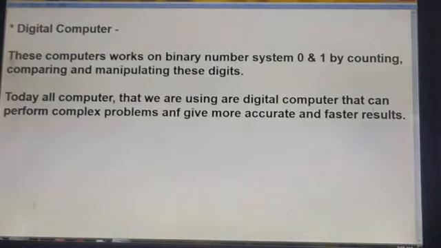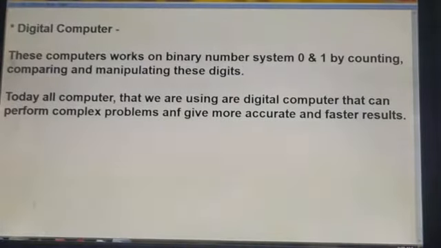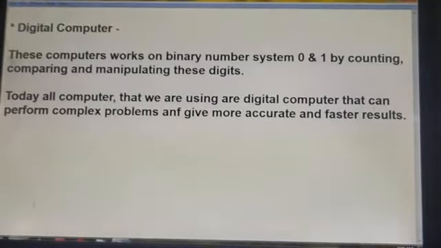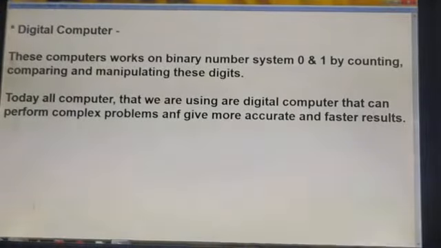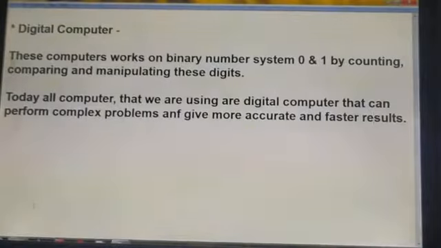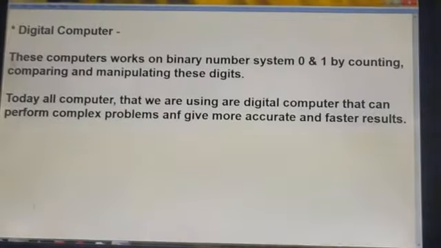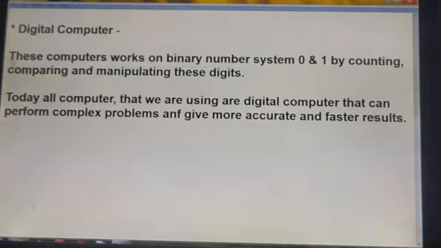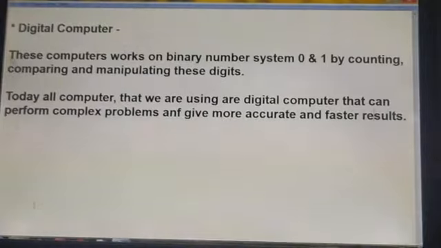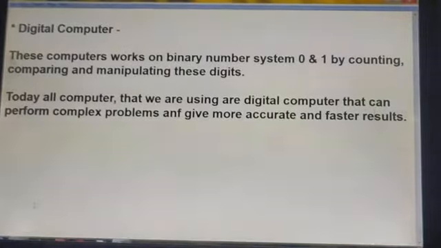But a general purpose digital computer can be used for various different types of applications. It can store different programs and do the job according to the instructions specified in those programs for different types of applications. Okay, so this is all about digital computer.